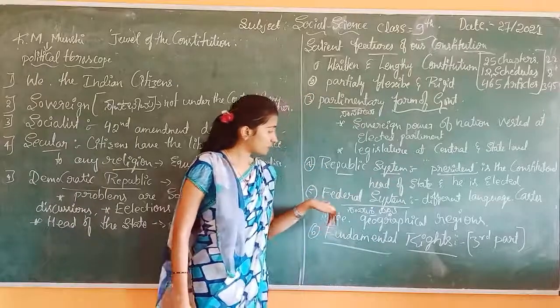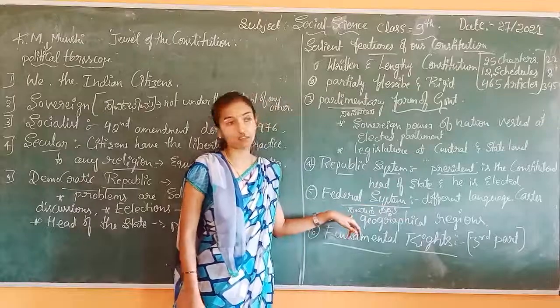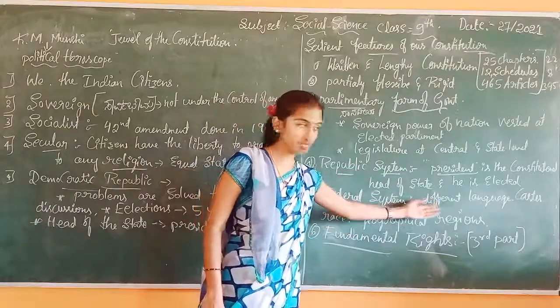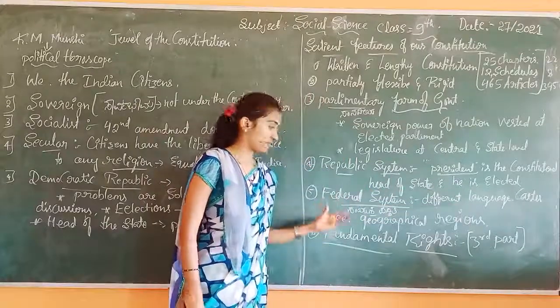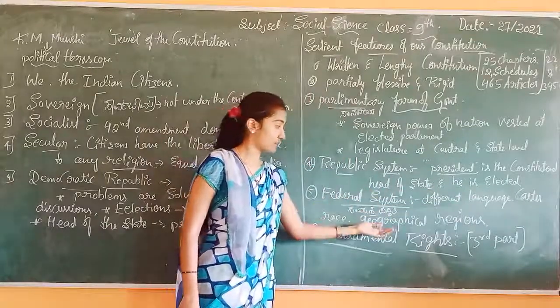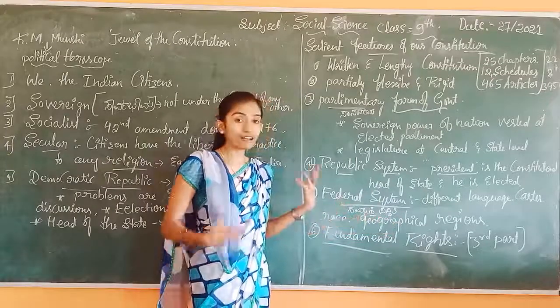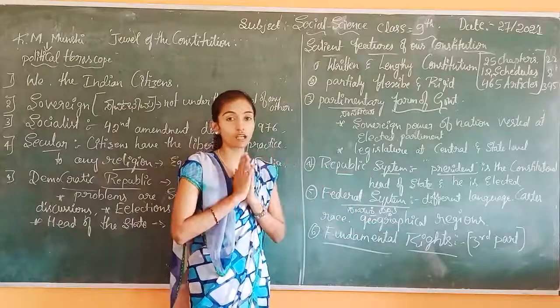Then we come to the federal system. Federal system is ಸಂಯುಕ್ತ ಪದ್ಧತಿ ಅಂತ ಕನ್ನಡದಲ್ಲಿ ಕರಿತೀವಿ. It means the different languages as practiced in India, the different castes as followed in India, different races are there, different geographical regions are there. So it is called a federal system. It means each and everything is included in India.